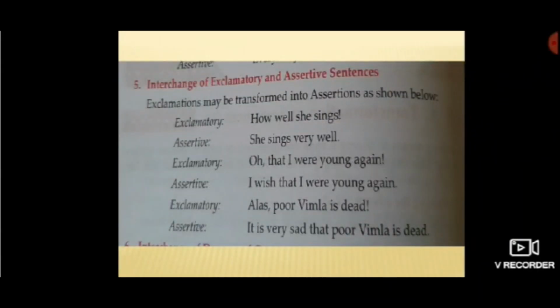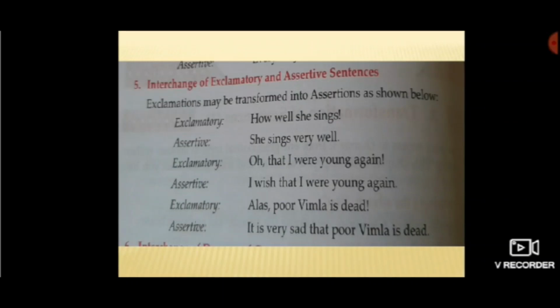Number 5, interchange of exclamatory and assertive sentences. See the first sentence, how well she sings, followed by exclamation mark. Now what is the sentence saying here? It is showing that there is a sense of joy. How well she sings. Now when you change it into assertive sentence, you have to keep in mind that the sentence will end with full stop and not exclamation mark. So that is the rule.